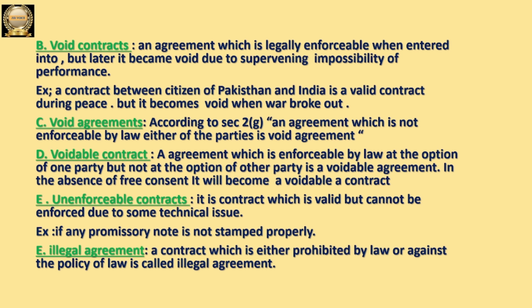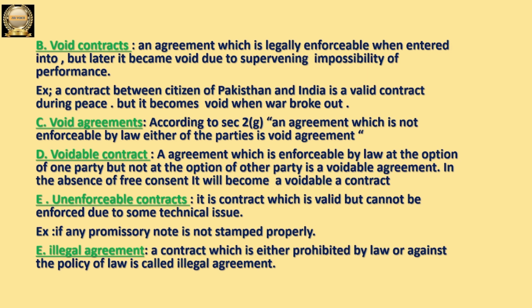Why? Due to some supervening impossibility. So whenever due to any supervening impossibility, any contract becomes void to perform, then we can call it as void contract. Actually, at the time of making the agreement, it is enforceable by law. But later on, due to some supervening impossibility, that cannot be performed. So we can call it as void contract.